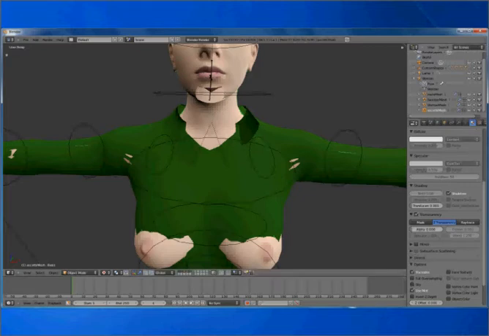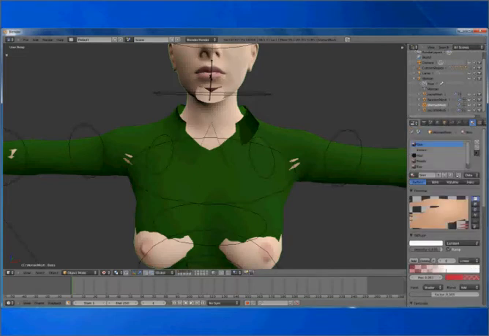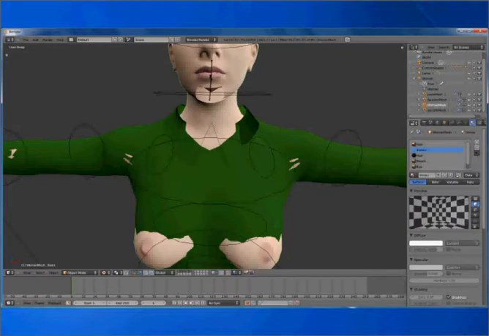I'll select the main mesh, the woman mesh, materials, and in the list of materials I have this invisible material. This is what is applied to these faces.